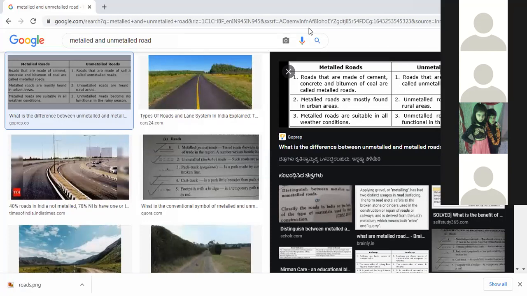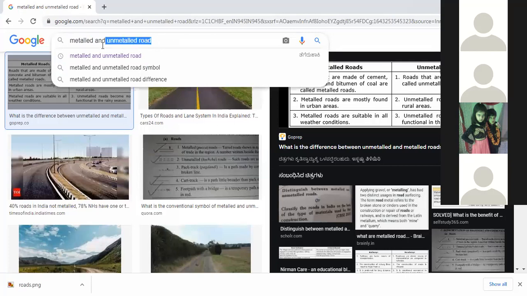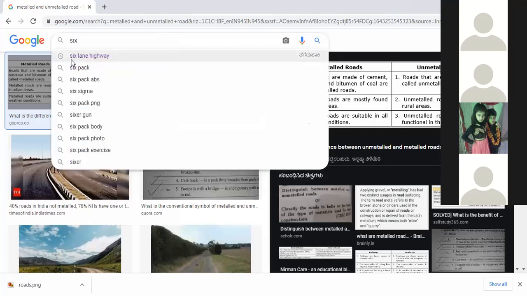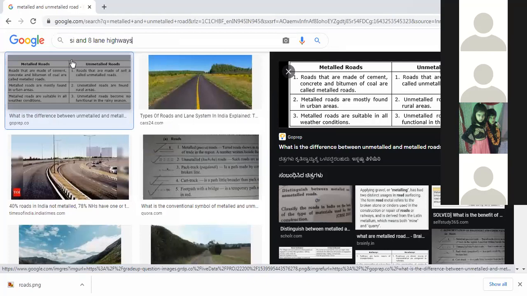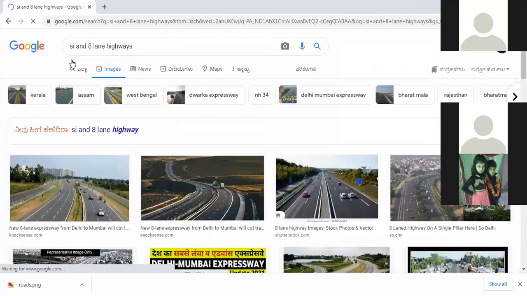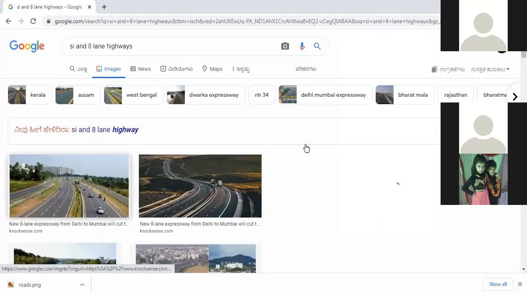So first I need to show you these roads. Now I have to show you 6-lane and 8-lane highways. Then you will tell me, do we have these in India or not? Okay. So this is what we call highways. These kinds of roads, right? Can you tell me how many lane highway it is?